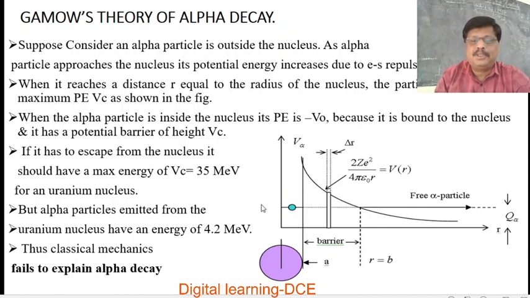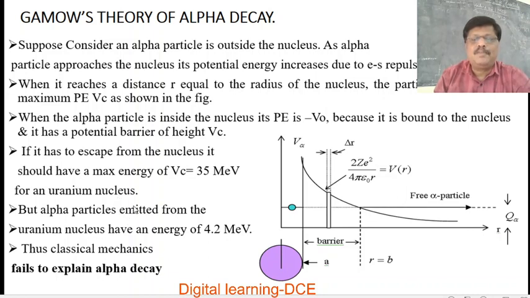Suppose we take the example of a uranium nucleus emitting an alpha particle. If we calculate the potential barrier height by substituting the atomic number of uranium, 92, the charge on the proton, 1 over 4 pi epsilon, and a distance r of about 1.2 to 1.3 Fermi, after calculation we get Vc as 35 MeV for the uranium nucleus.